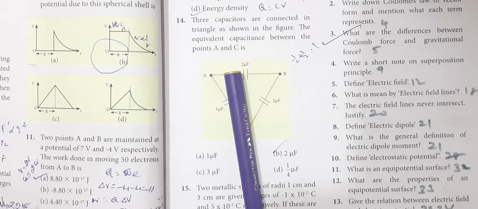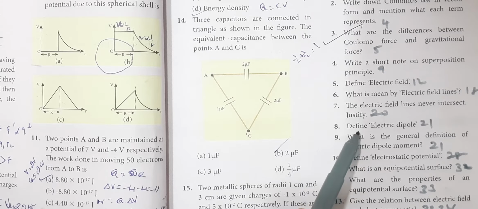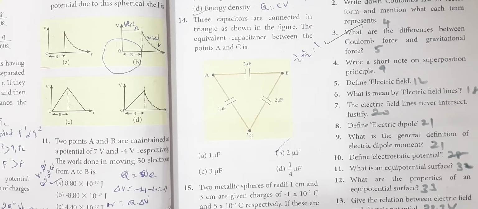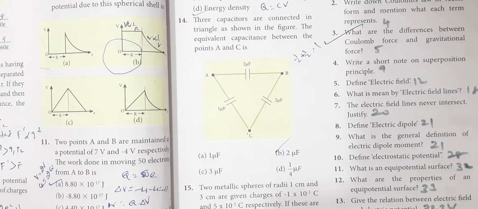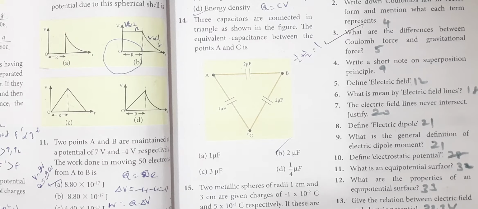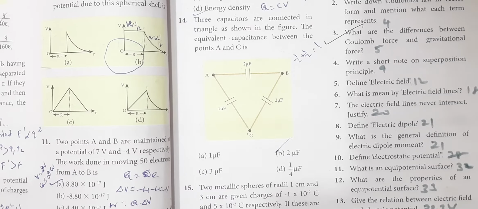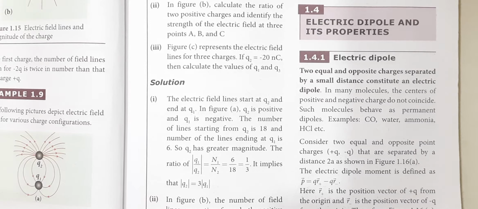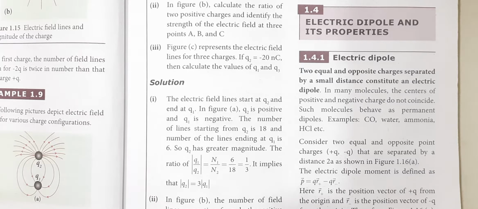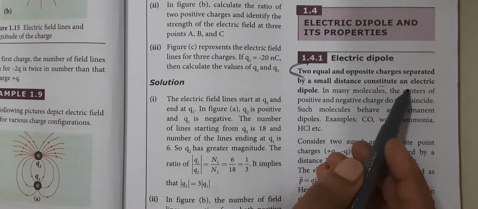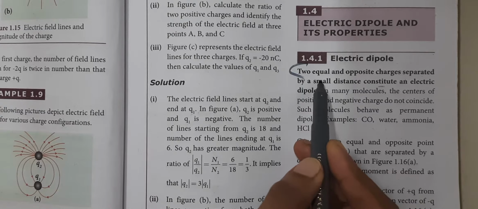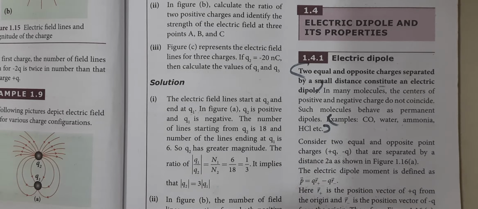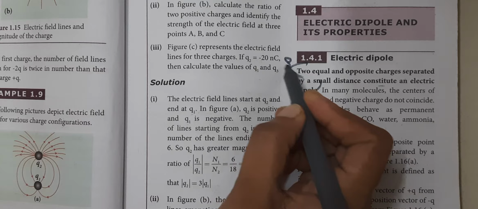The next question is, define electric dipole. Page number 21. All the short answers are very important. Even though some questions are in the book back, all the topics, all the pages you have to learn. Okay. Here page number 21, electric dipole. Two equal and opposite charges separated by a small distance constitute an electric dipole. You can learn the examples also: carbon monoxide, water, ammonia, HCl, etc. Okay. So this is question number 8.